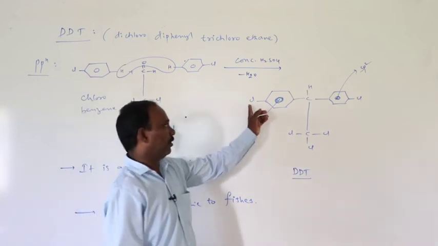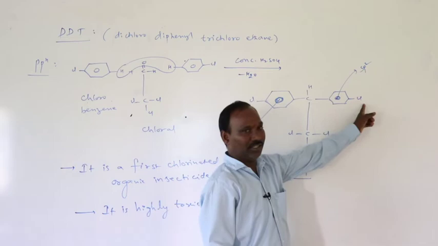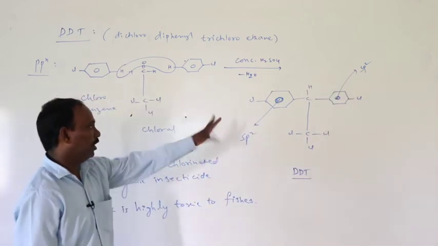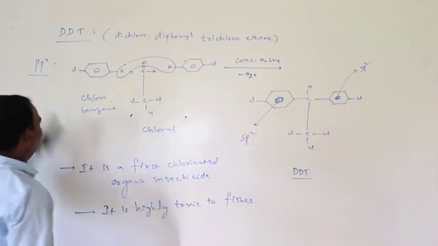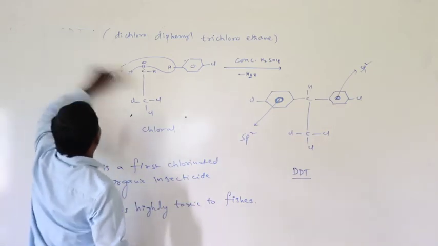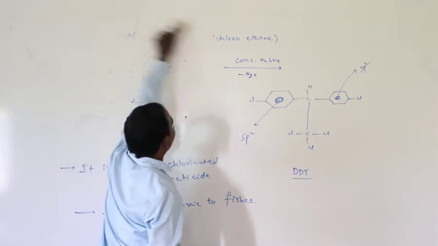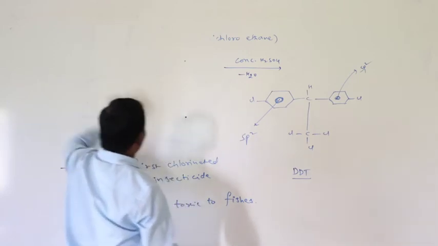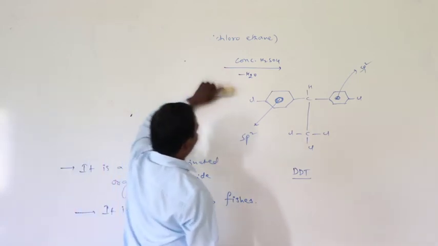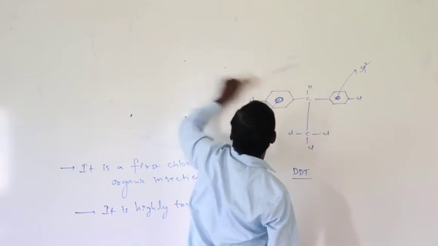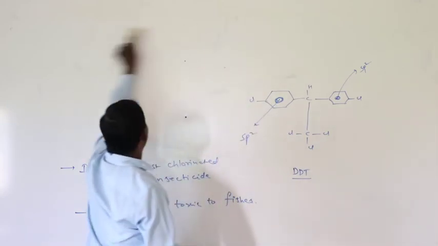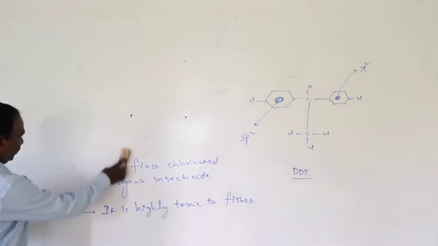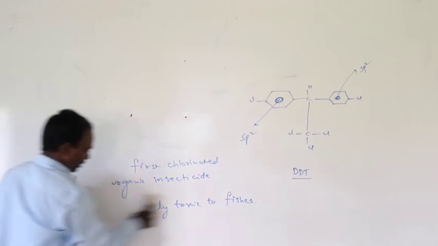So one chlorine is attached to an sp2 carbon, and the second chlorine is attached to an sp2 carbon. So the number of chlorines attached to sp2 hybridized carbon in DDT is only 2.